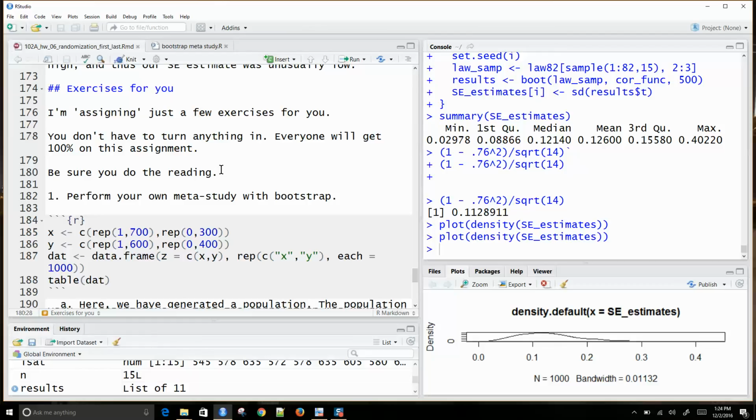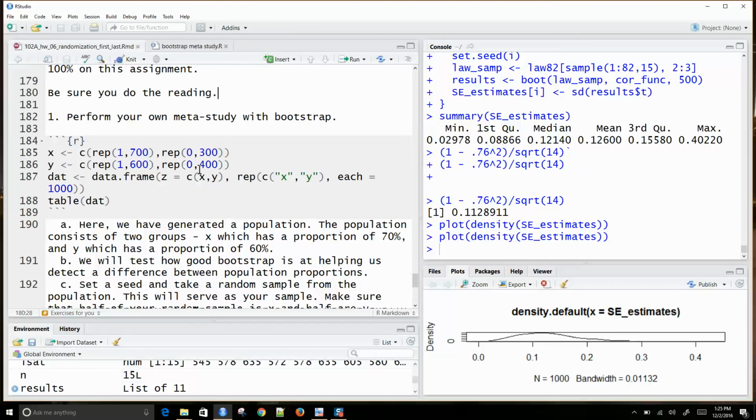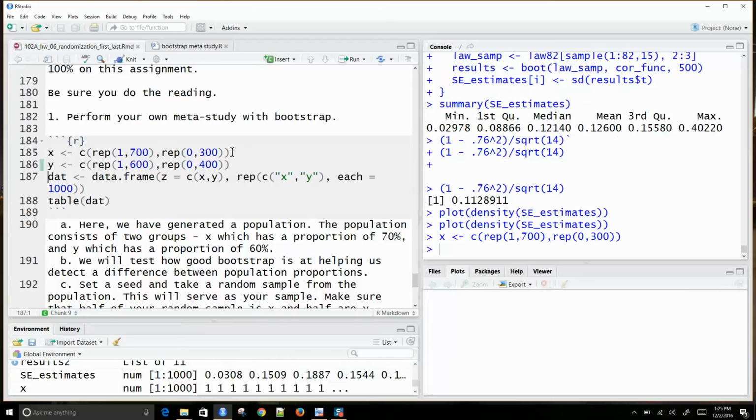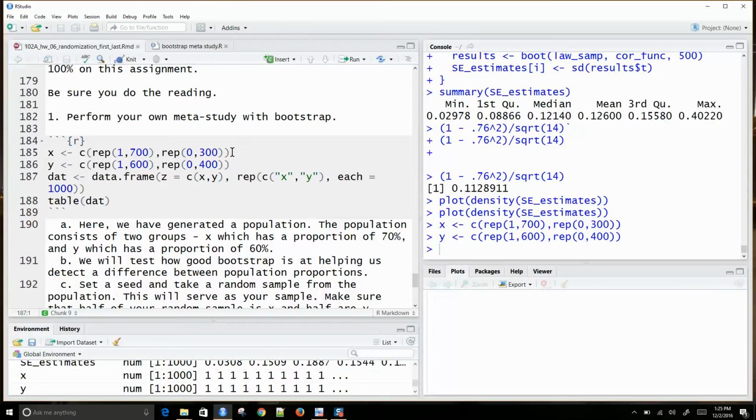Another thing that we might use statistical inference for is comparing proportions between two groups. This is an entire other thing to discuss, but all of this is to say we can do a bunch of meta studies to get an idea of these things. So here I'm going to create two populations: population X and population Y.